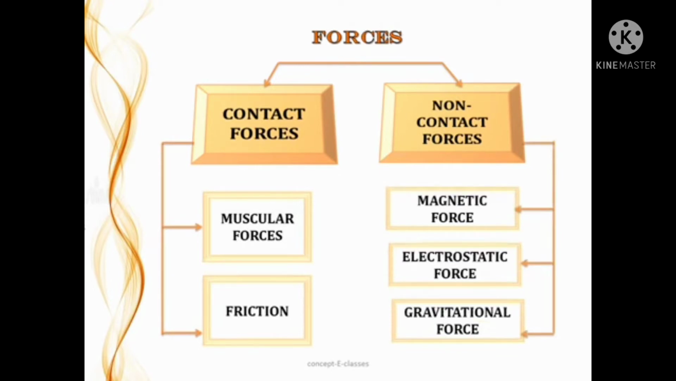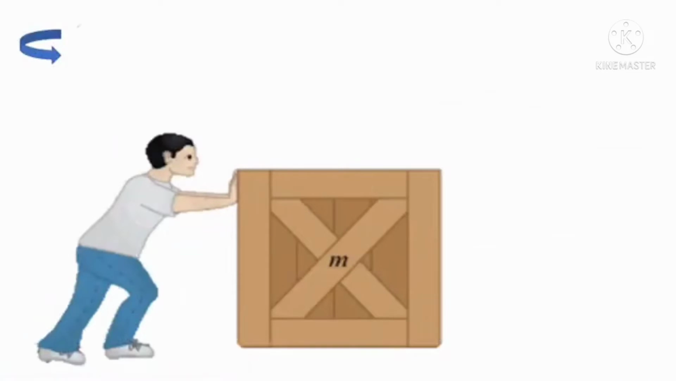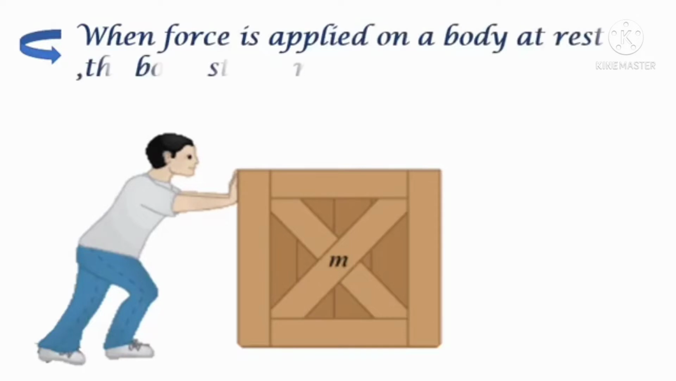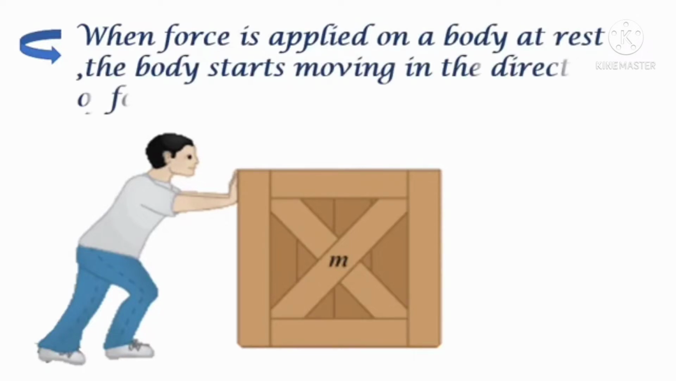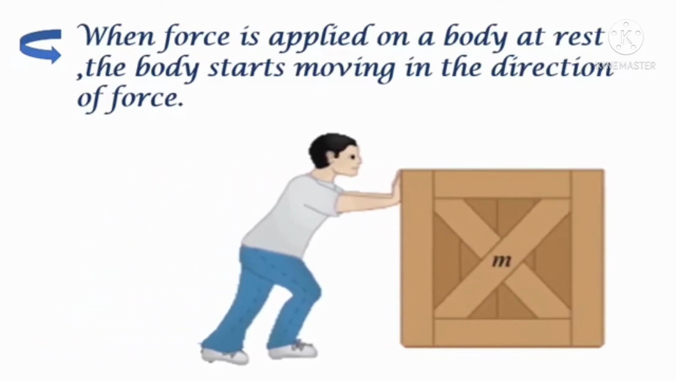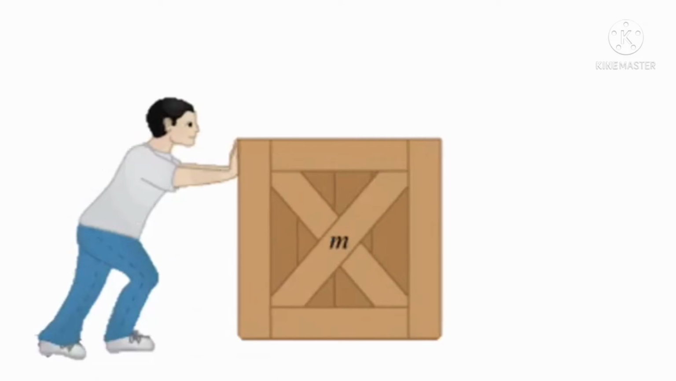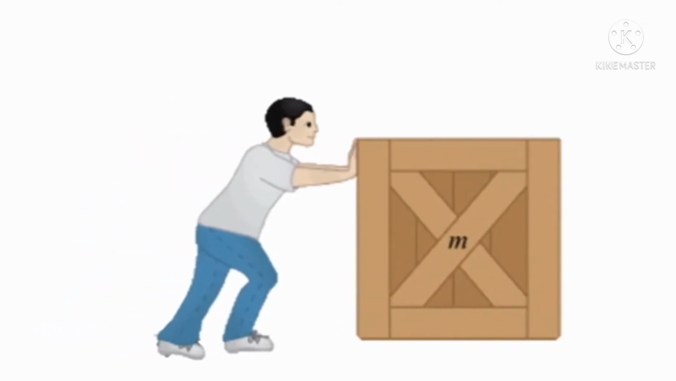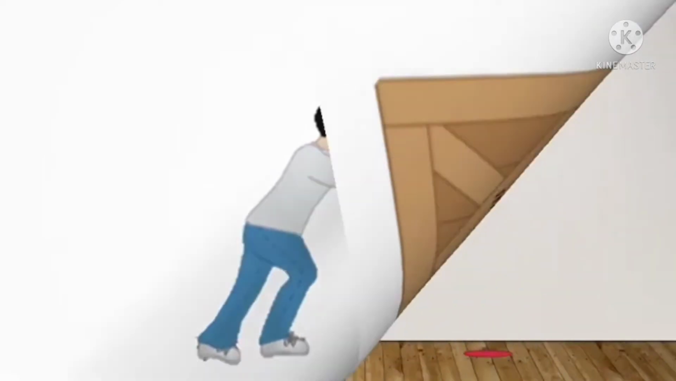Force is divided into two types: contact force and non-contact force. Contact forces include friction; non-contact forces include magnetic force, electrostatic force, and gravitational force. Now we are going to discuss the turning effect of force, or moment of force. When force is applied on a body at rest, the body starts moving in the direction of the force.